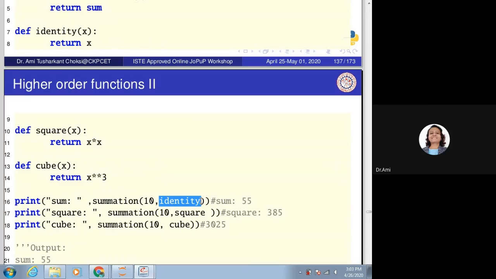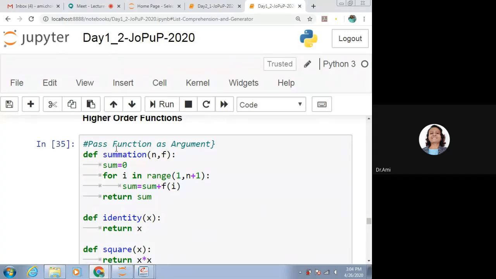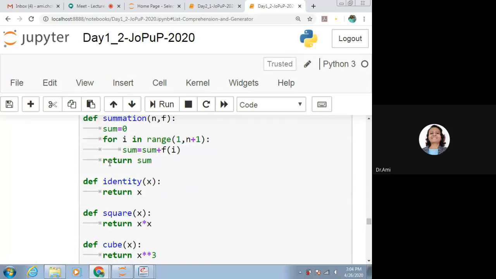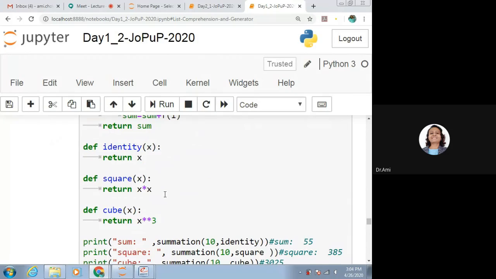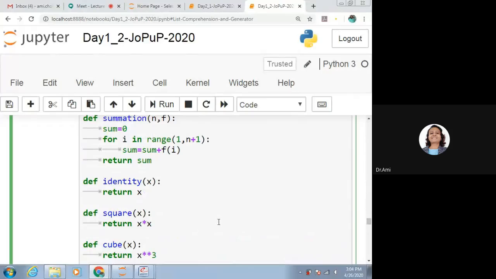So for the first one, we are considering identity. For the second one, we are considering square. And for the third one, we are considering cube. So how is it running? Let's see this. Summation 10. So the first parameter is 10 and the second parameter is identity. That means it is going to call the identity function. Let's see that. If it is identity, what will happen?